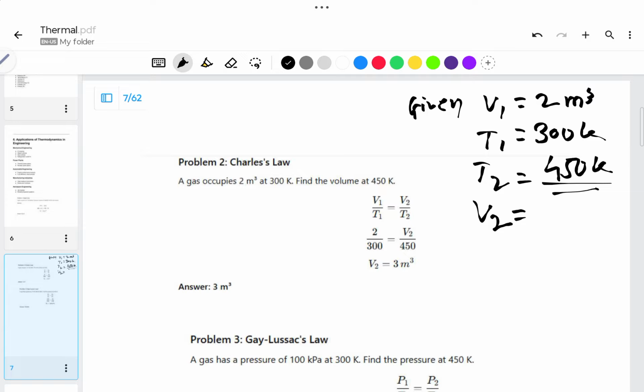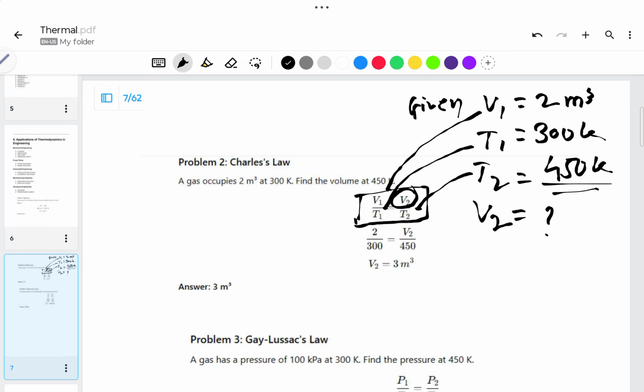As per the Charles law, we have this equation V1 by T1 is equal to V2 by T2. Here we substitute V1, T1 and T2, and we have to find V2. If temperature is not given in Kelvin, then you need to convert it. In the next upcoming videos, I will be explaining some complex problems also. So please go through that.